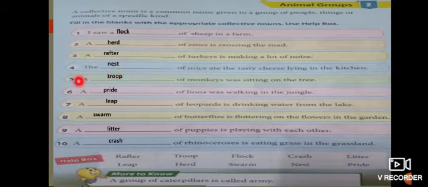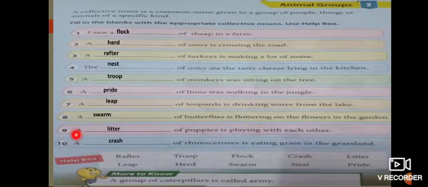Fourth, the dash of mice ate the tasty cheese lying in the kitchen. Nest of mice. Fifth, a dash of monkeys was sitting on the tree. Troop of monkeys. Sixth, a dash of lions was walking in the jungle. Pride of lions. Seventh, a dash of leopards is drinking water from the lake. Leap of leopards.